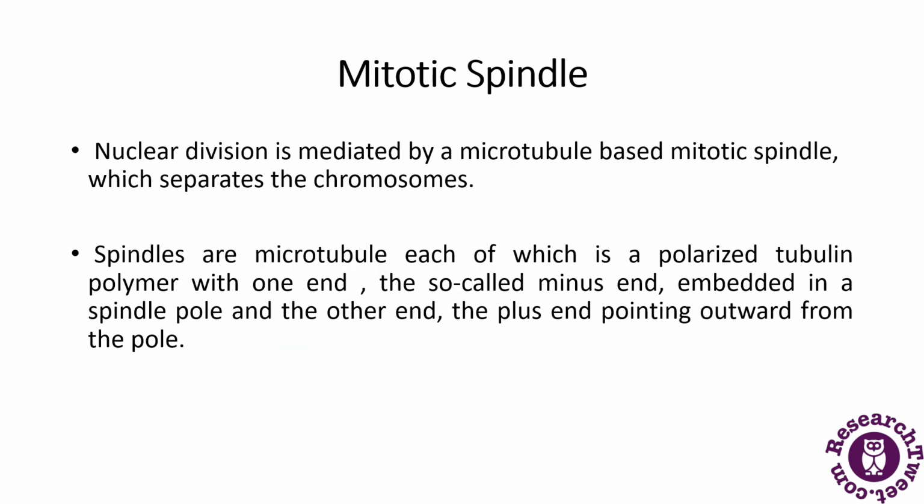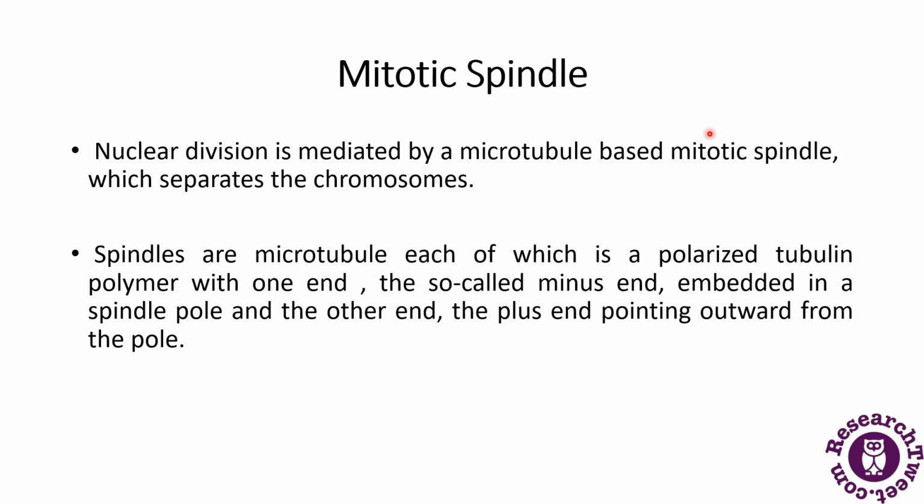Then we will come across several terms: what is mitotic spindle, what are kinetochore microtubules, polar microtubules and astral microtubules. So what is mitotic spindle? Mitotic spindle is basically when the nuclear division is mediated by a microtubule based on the mitotic spindle, and this separates the chromosomes.